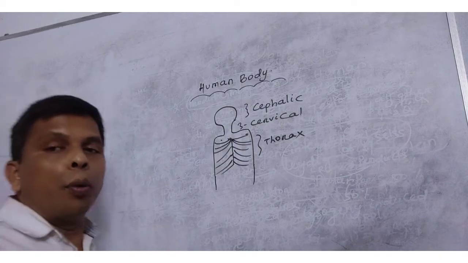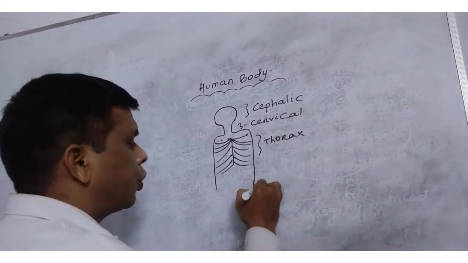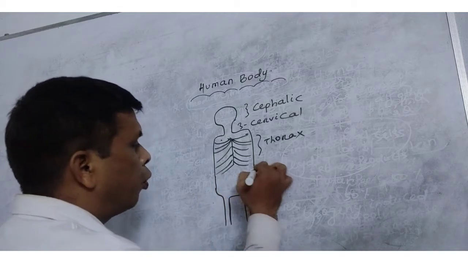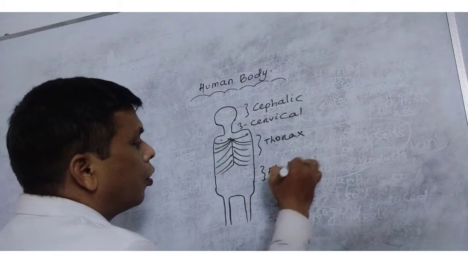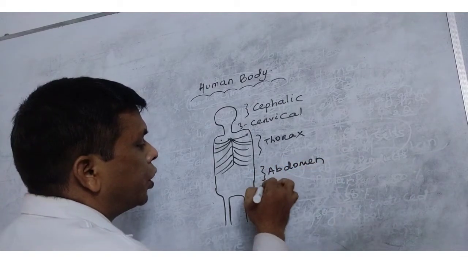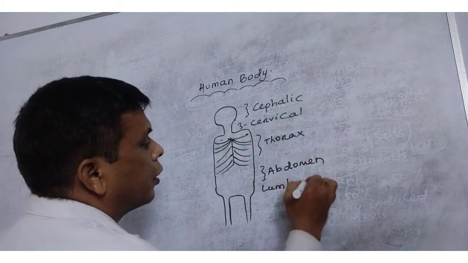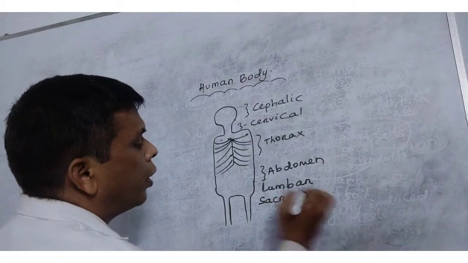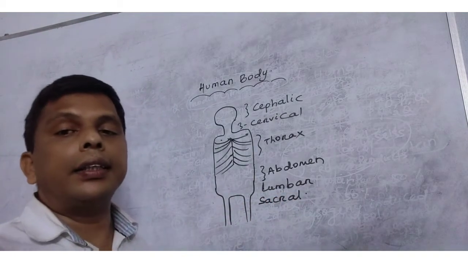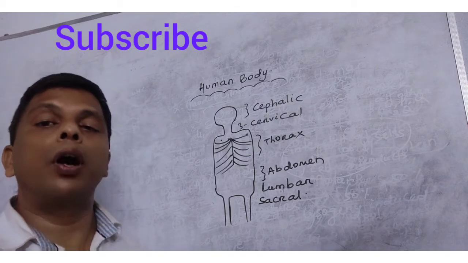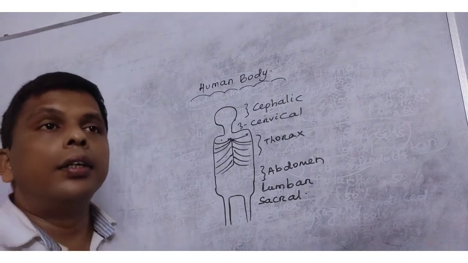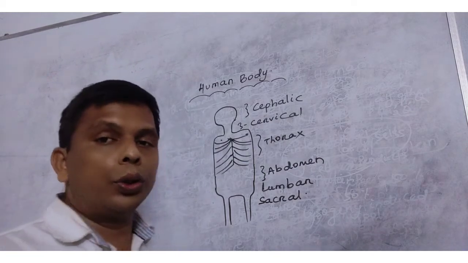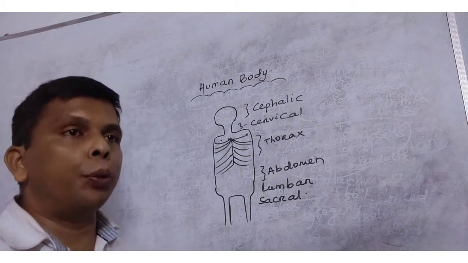Then the abdomen region, then the lumbar region, the waist region, then the sacral region below the lumbar. We do not have a caudal region because we do not have a tail. Individuals having a tail have a caudal zone. So these are the different zones of the body. Clear?